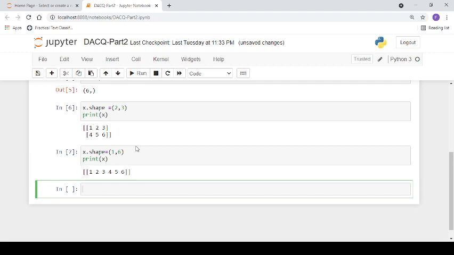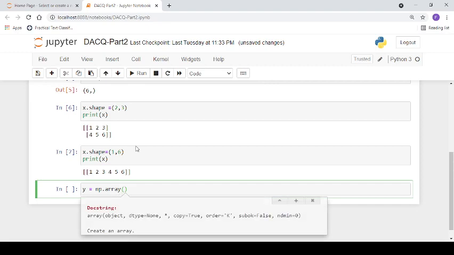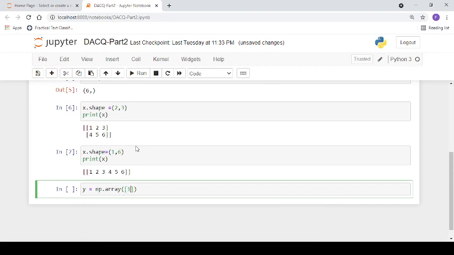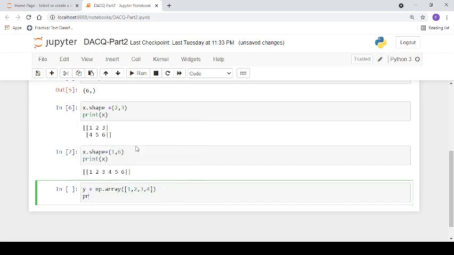So here we have another array, let's say np dot array. We can use the list directly as an argument for the array: 1 2 3 4. Print.